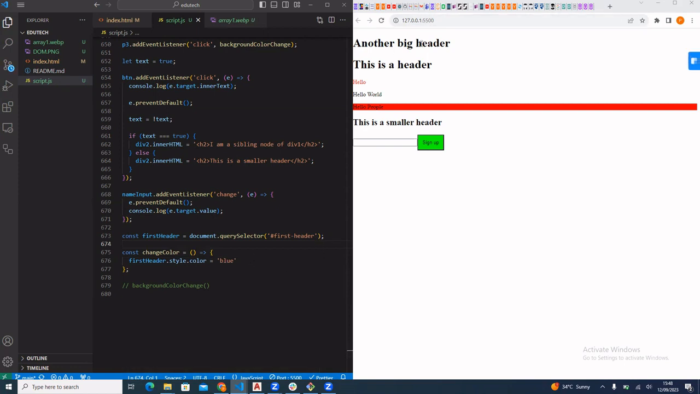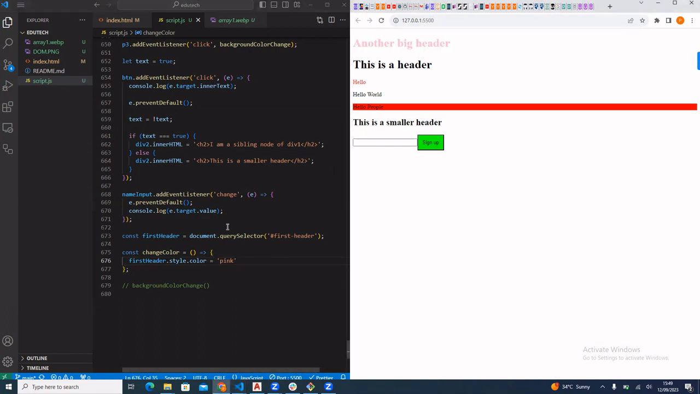So let's see what we have here. Okay, so it has changed to blue. Let me use pink. So let's click. It is pink. All right. So this is another way of handling events.